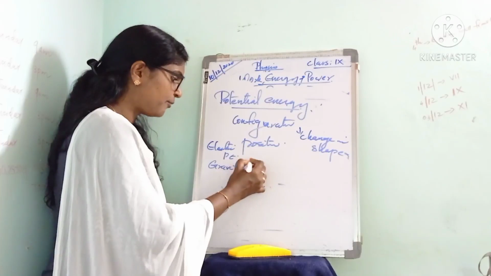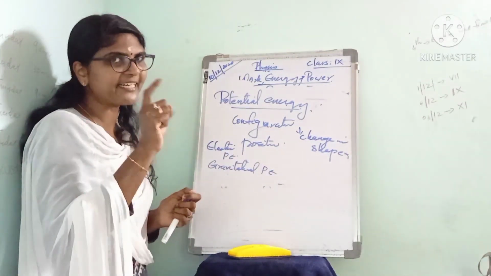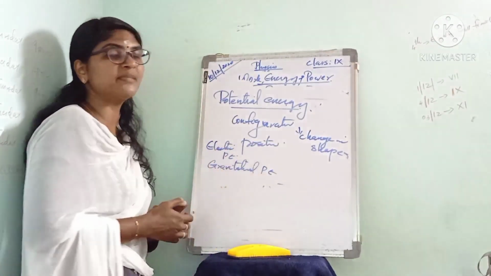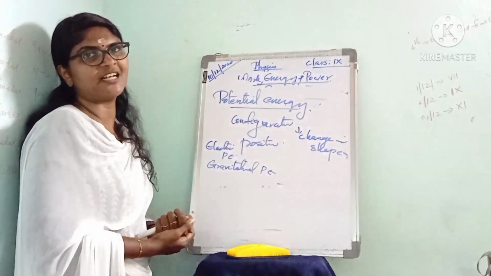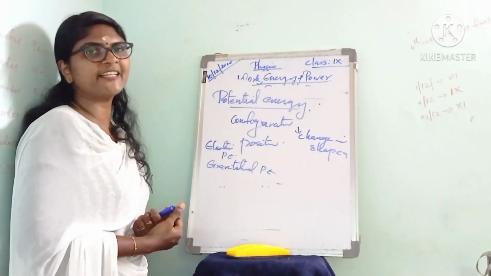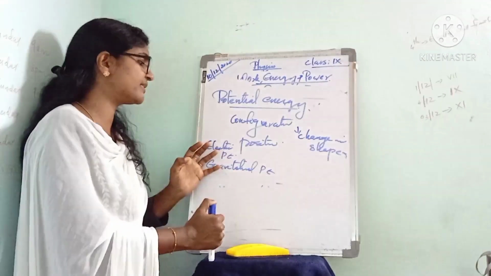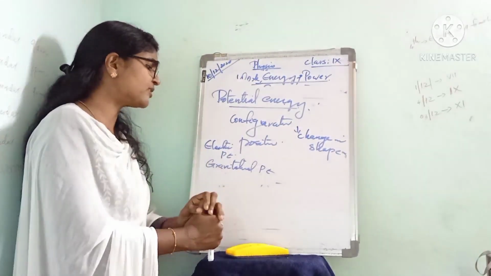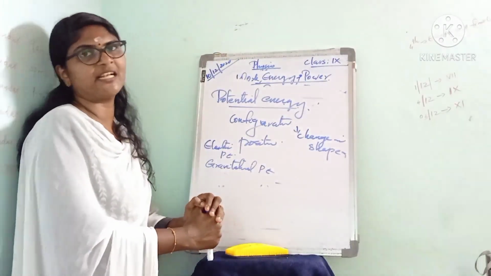The energy possessed by an object due to its configuration is called elastic potential energy, and the energy possessed by an object due to its position from the ground is called gravitational potential energy.